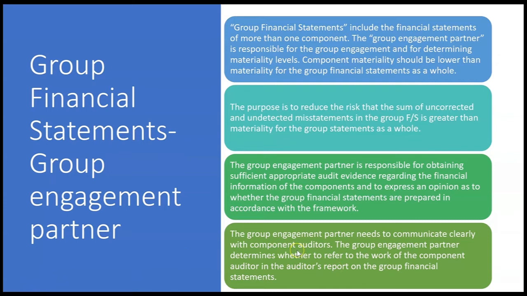And on a CPA exam, this might be the only thing they ask you with regard to group audits, is whether the group engagement partner refers to the work of the component auditor in the auditor's report on the group financial statements. Or if you don't refer to the component auditor, then you take responsibility for what the component auditor did. Remember, what we said is only going to be one audit report on the group financial statements. And in that audit report, we're either going to refer to the component auditor or we're not going to refer.